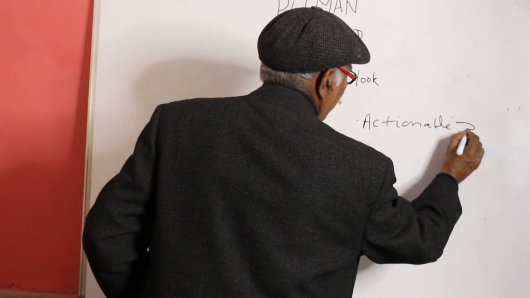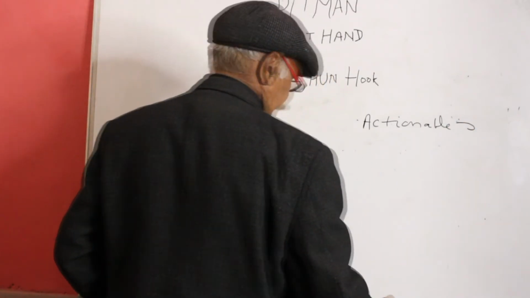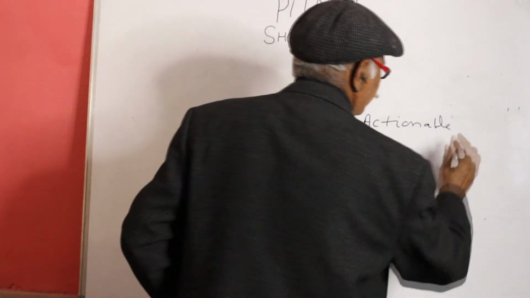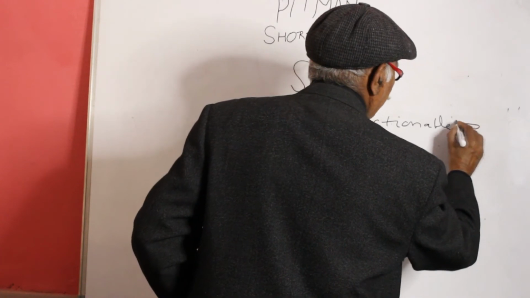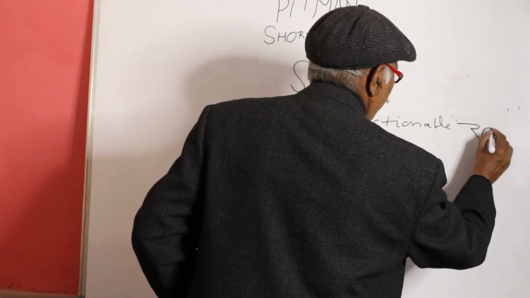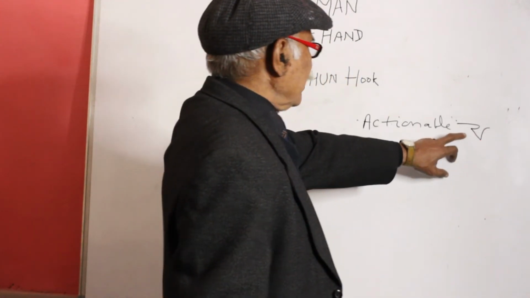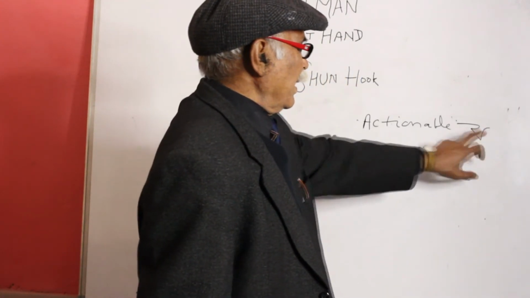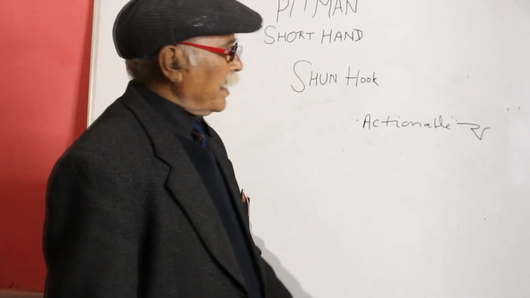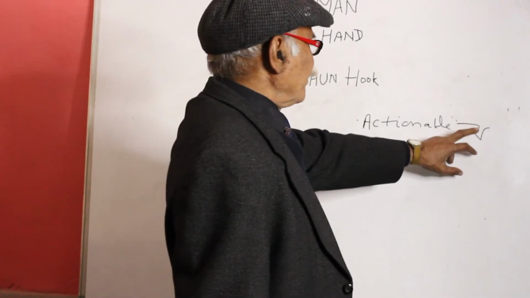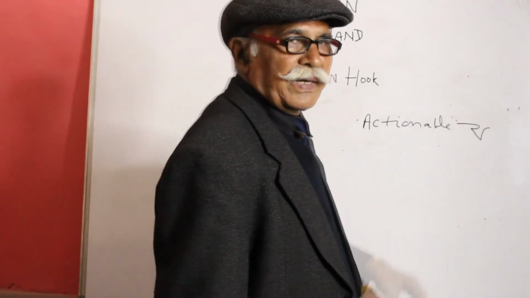So action, actionable. So it is action, then B, then L, actionable. It is the vowel after sun hook, then B complete, then L, actionable.